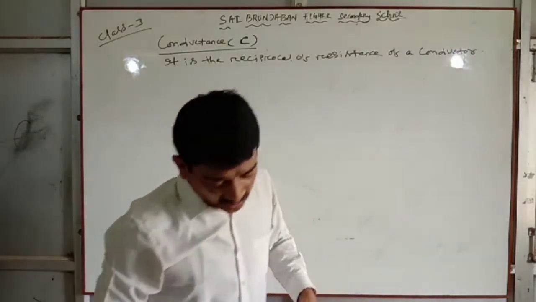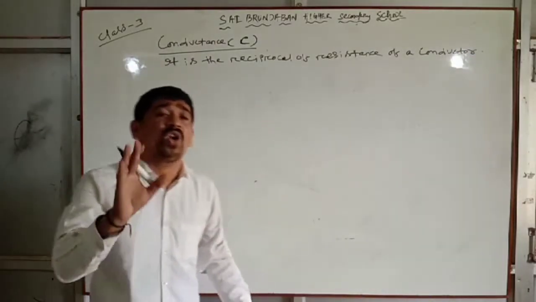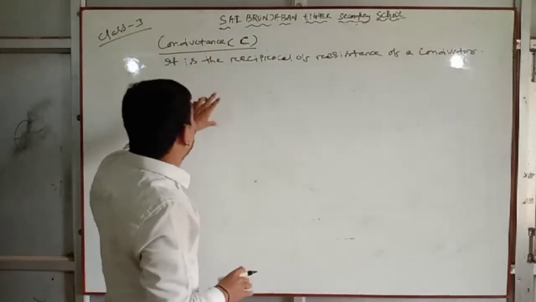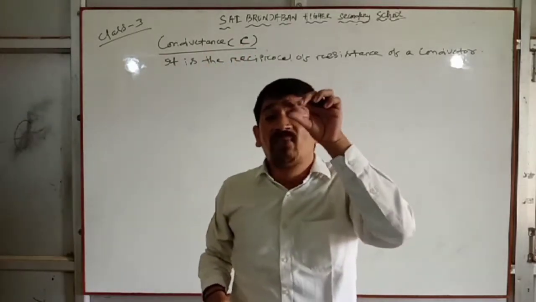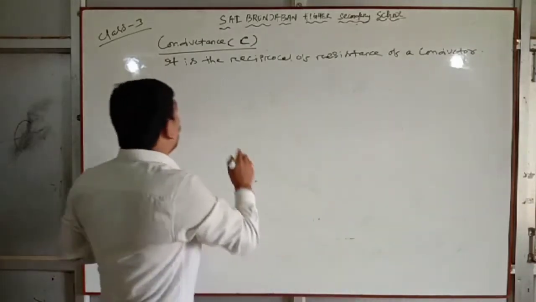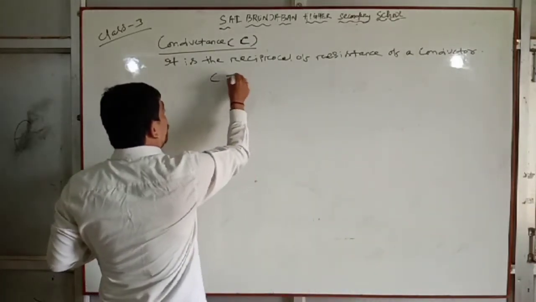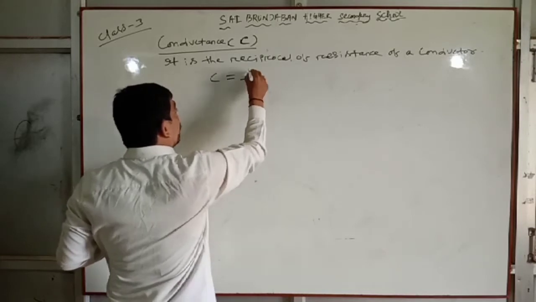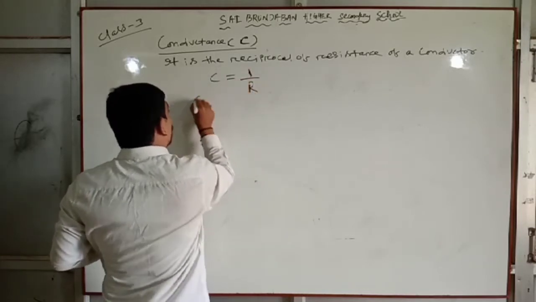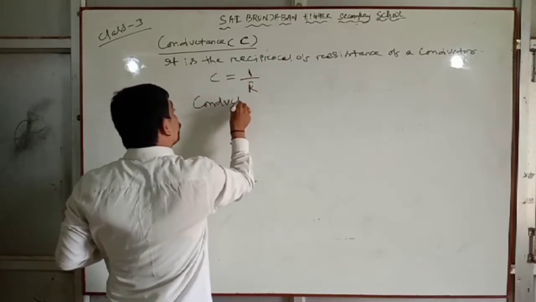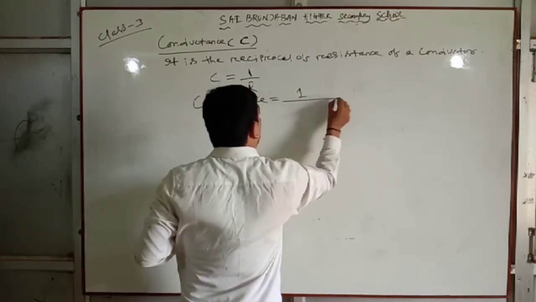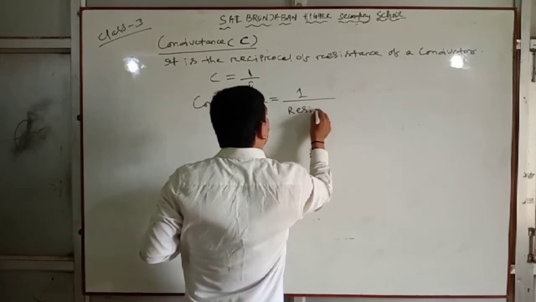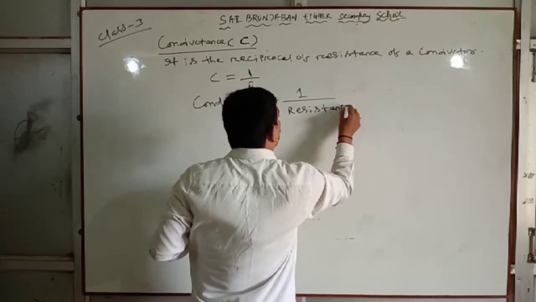Conductance is nothing but the reciprocal of resistance of a conductor, that is C equal to 1 by R. Conductance equal to 1 by resistance.